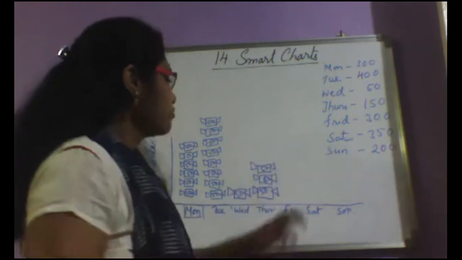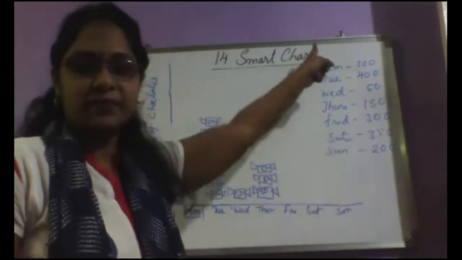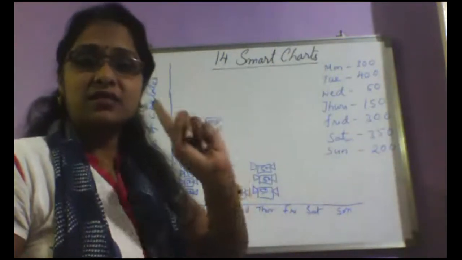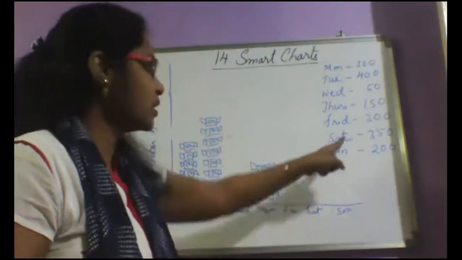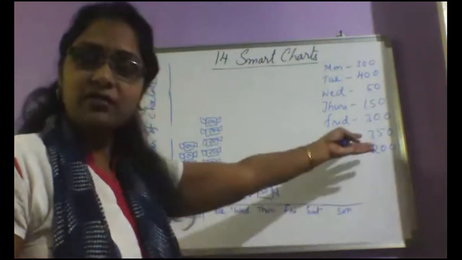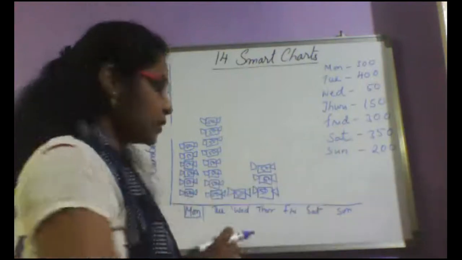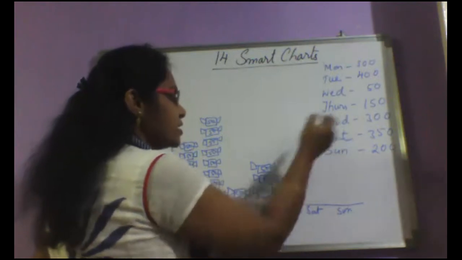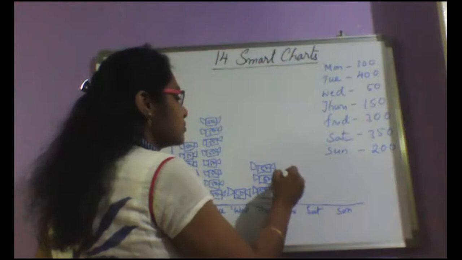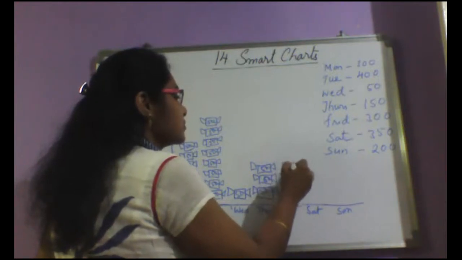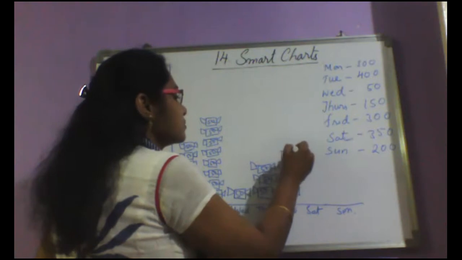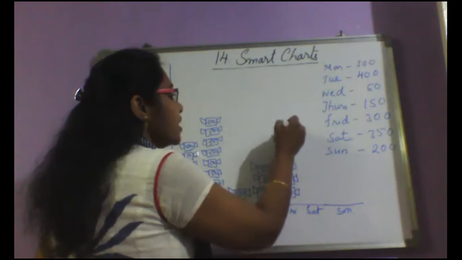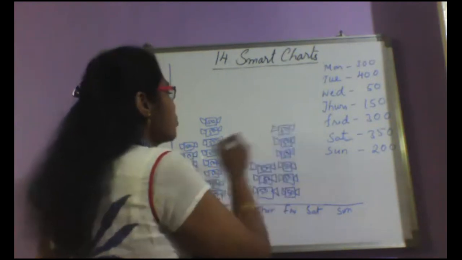Very good. Next, for Friday, how many? 7. Friday it is 300. 6 again. Isn't it 6 again? No, not 7. Check it properly. Friday, it's 300, no? Yeah, so Friday it is 300 chocolates, so you have to draw 6 chocolates.